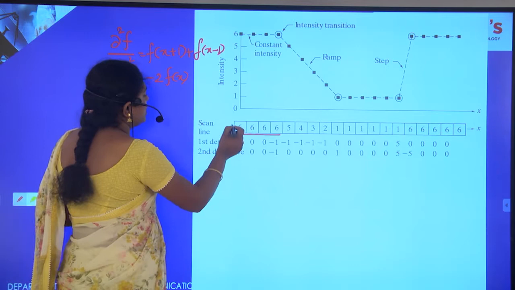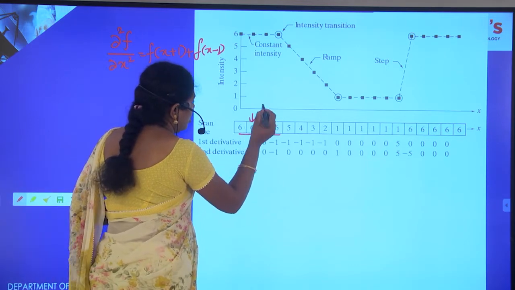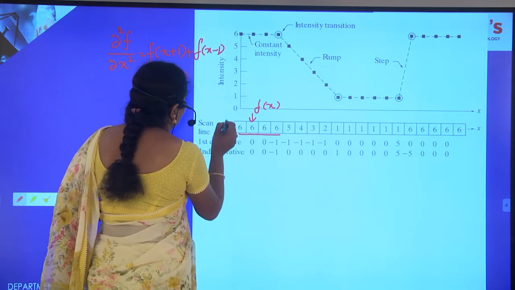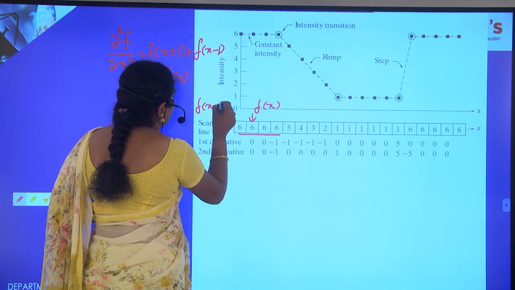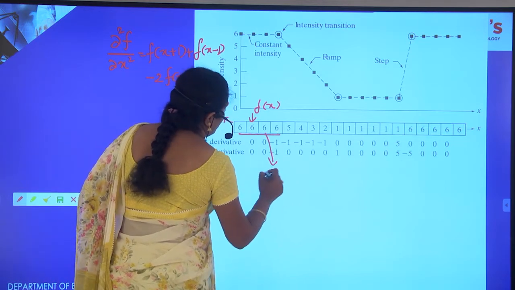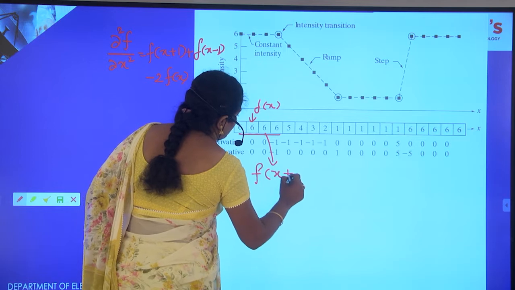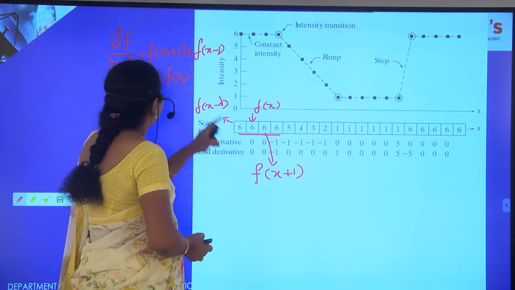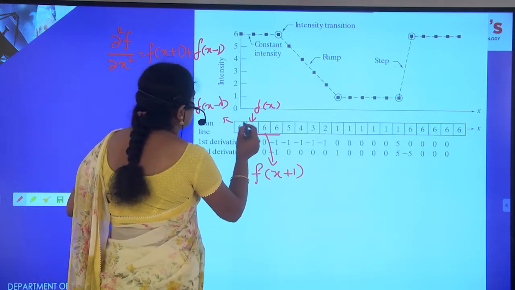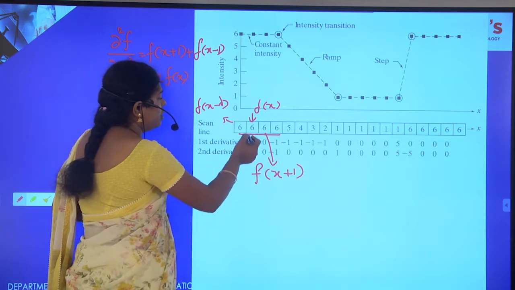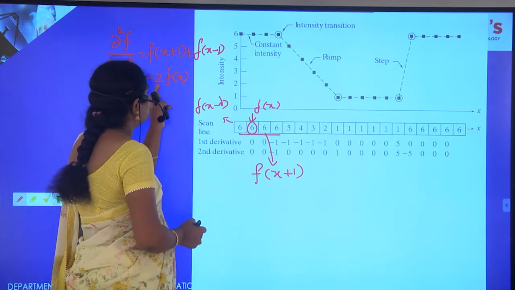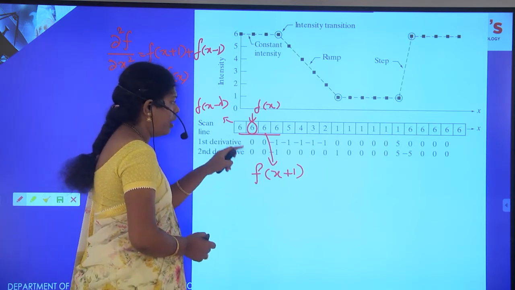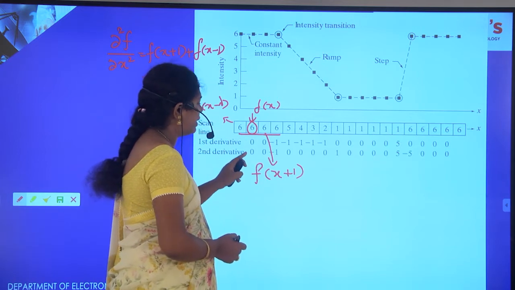Now observe, this is f(x), this will be f(x-1), and this will be f(x+1). For the first case, 6 plus 6 is 12, and 2 times f(x) is again 12. 12 minus 12 is 0. Again, if there is a constant, we are getting 0.